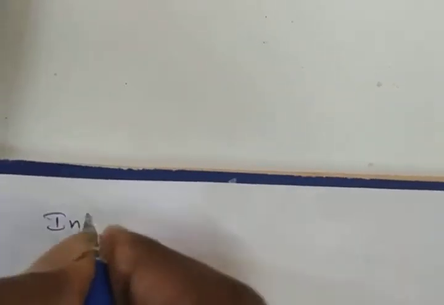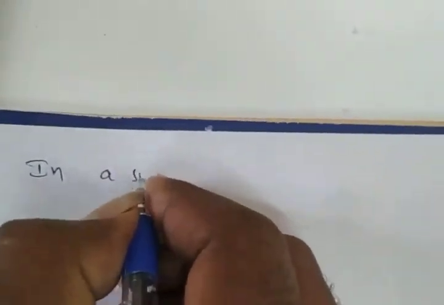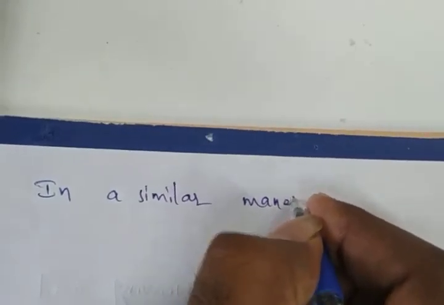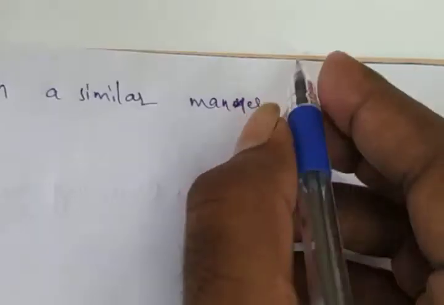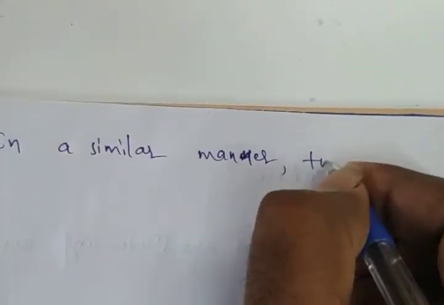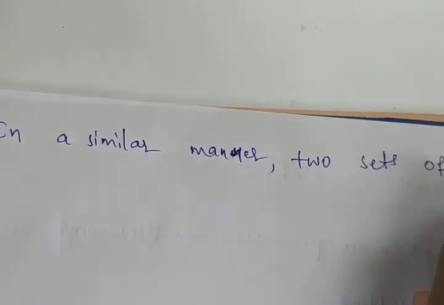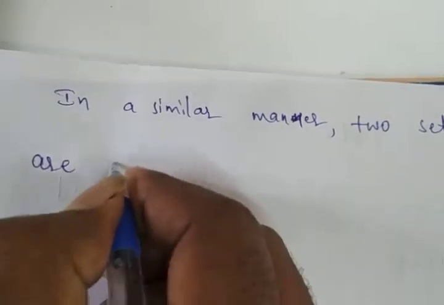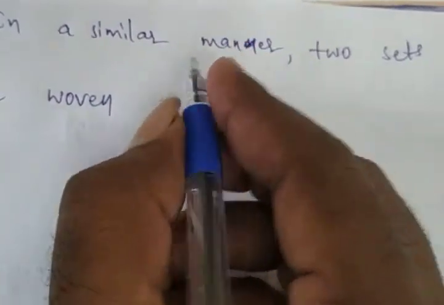Now, continuing. In a similar manner, two sets of yarn are woven to make fabric.